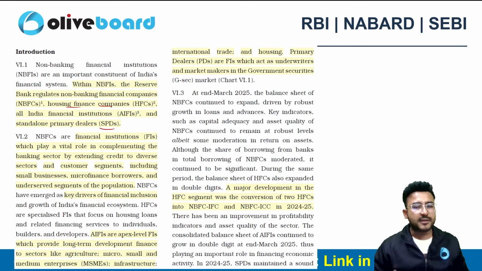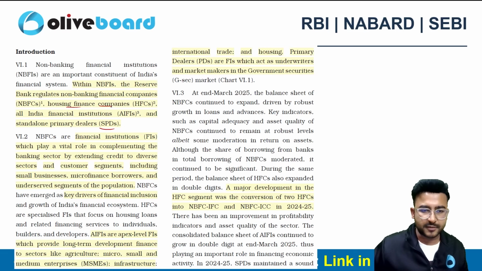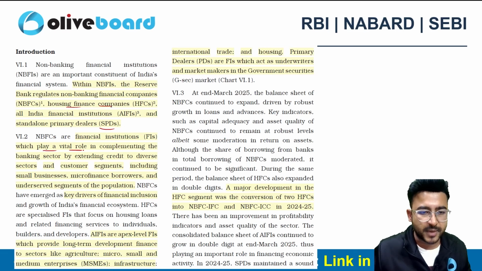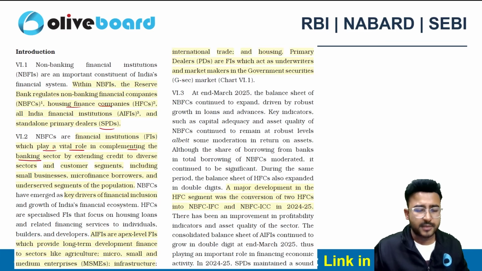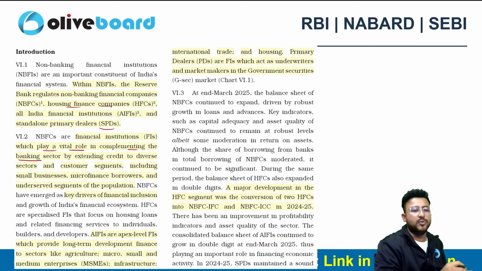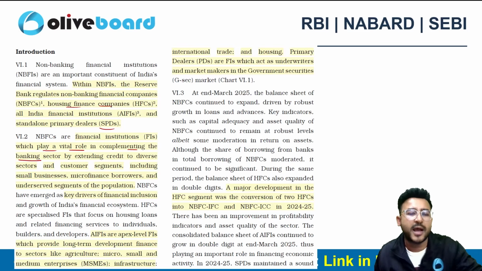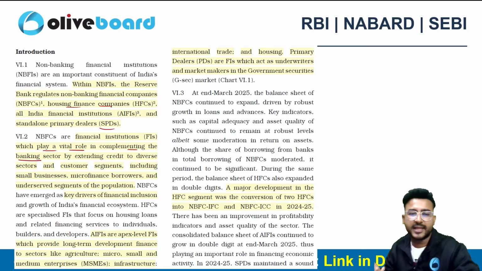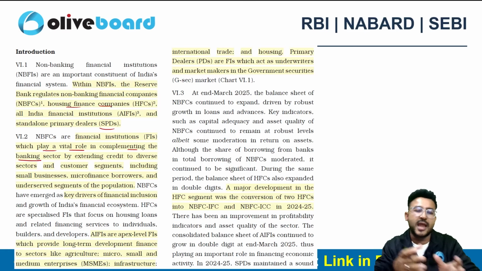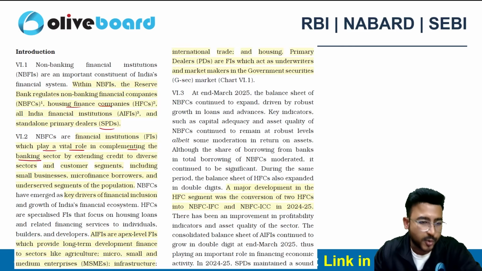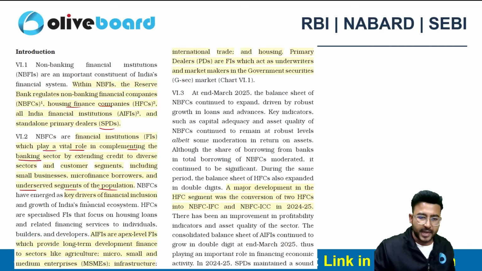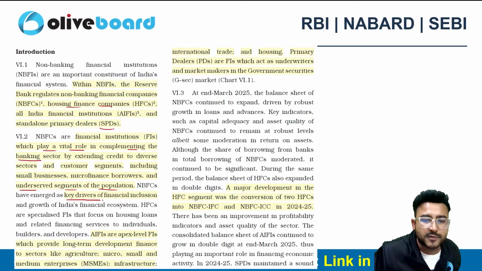NBFCs are playing a vital role in complementing the banking sector, right? Because they do extend credit to diverse sectors and they do have different segments, like the small business segment, the micro finance borrowers and so on. So they are also serving the needs of the underserved segment of the population, and they are key drivers of financial inclusion.